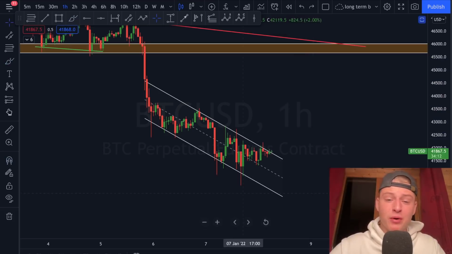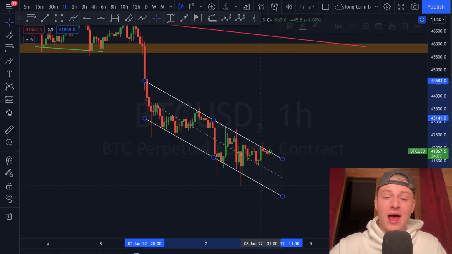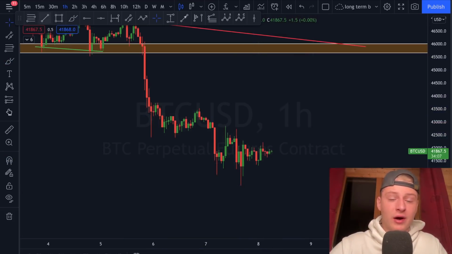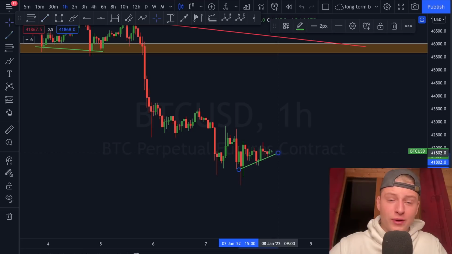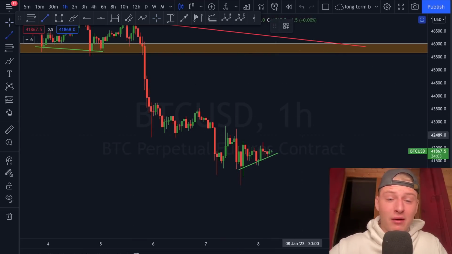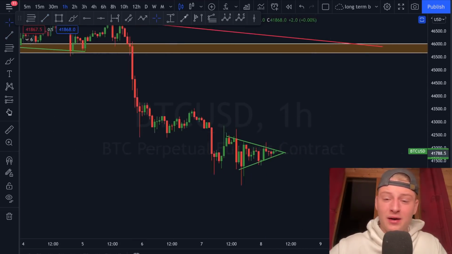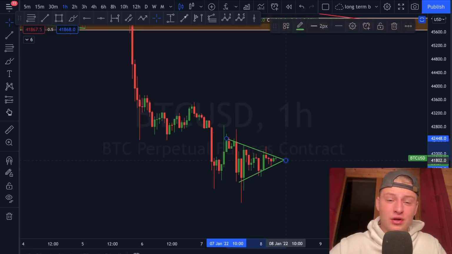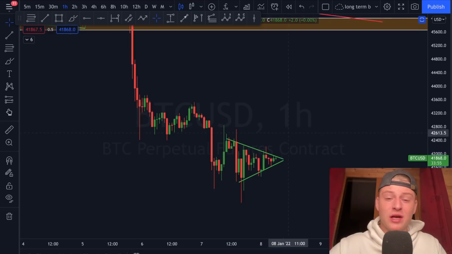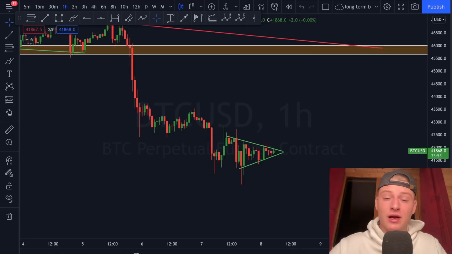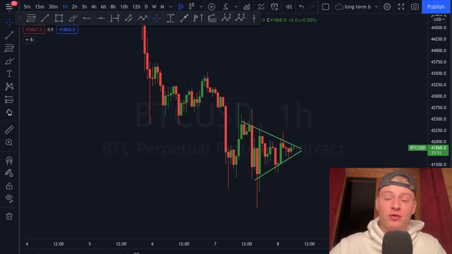Of course, we could also approach this market a little bit differently, and if we remove this trend line over here, and approach it from an upward sloping support line perspective and a downward sloping resistance line perspective, you can clearly see we have not broken out yet here, and we are right now still in this consolidation pattern. And this consolidation pattern is going to break out later in this day. In the coming 1 to 2 hours, we're probably going to break out of the symmetric triangle.